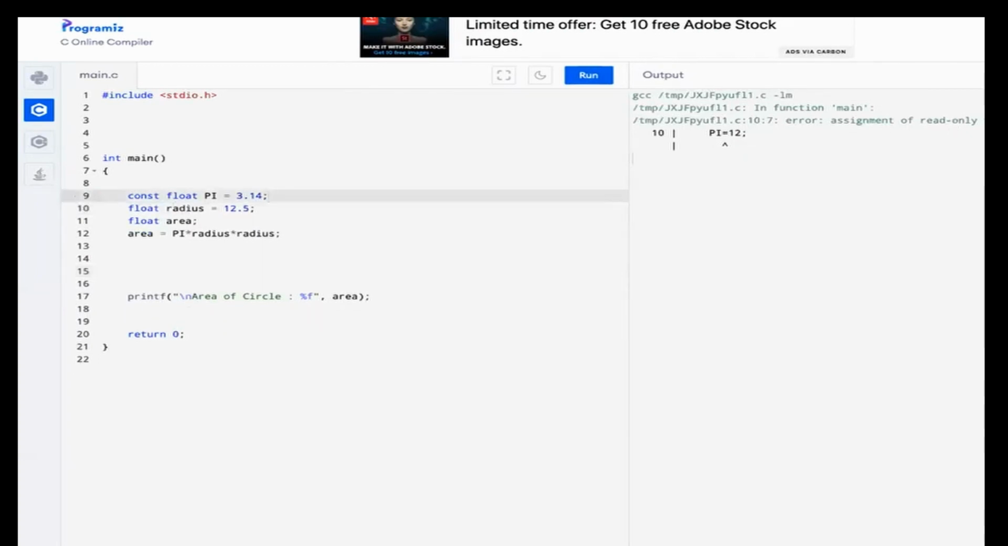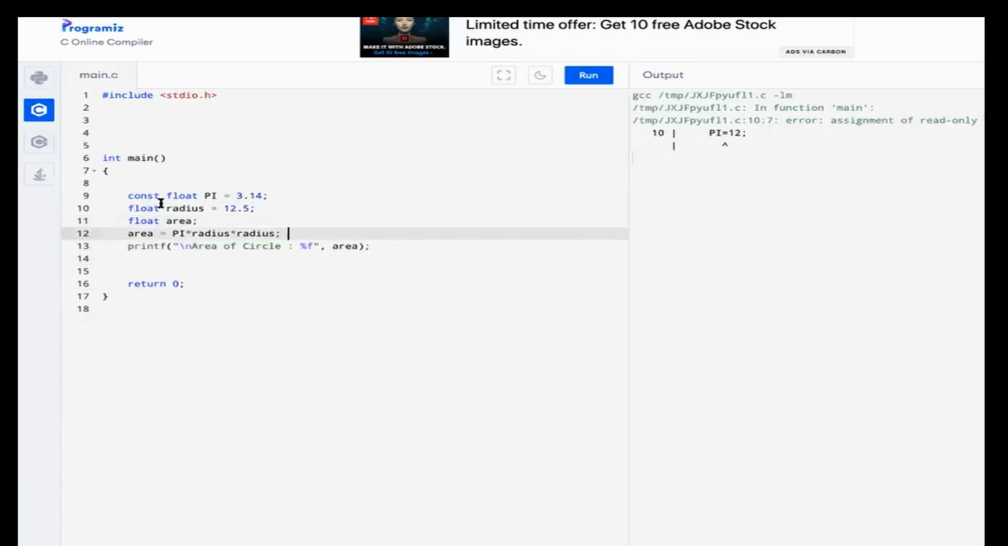So this way you can use your constant. Sometimes, by default or by mistake, a value is changed by the program, but it will not happen if you make it constant. So this way you use const in your program.